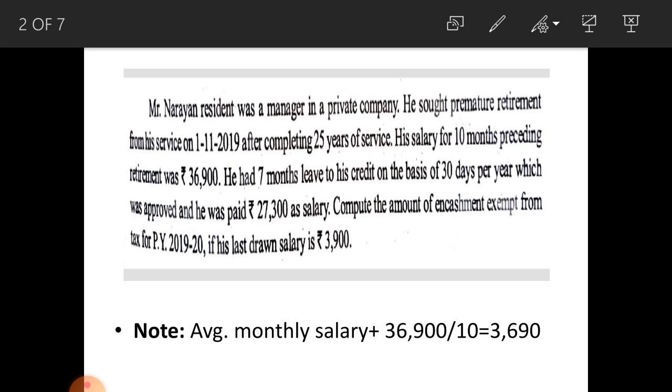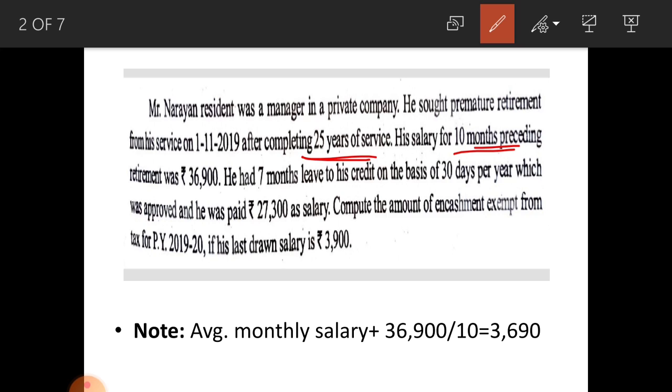See the problem. Mr. Narayan was a manager in a private company, and sought premature retirement. He is getting retirement from his service on 1st November 2019 after 25 years of service. His 10 months salary, that is average salary, is given, that is 36,900 rupees. That is the 10 months salary. You have to calculate monthly salary on the basis of this. When you calculate that, you get 3,690 as his monthly average salary.